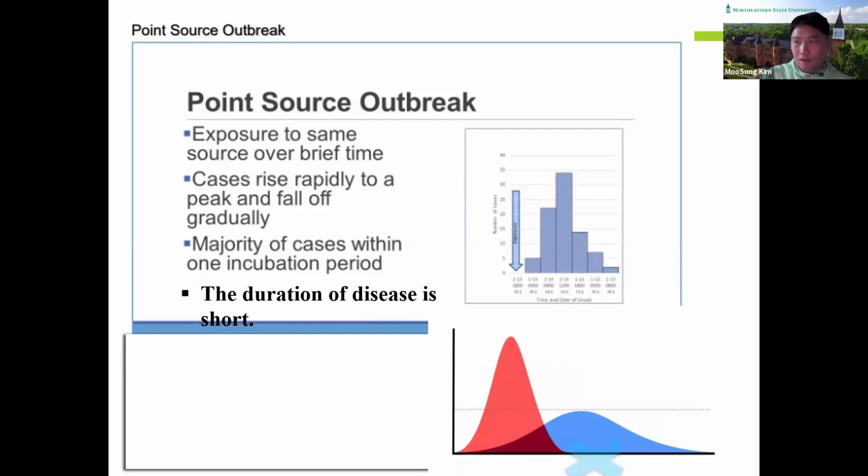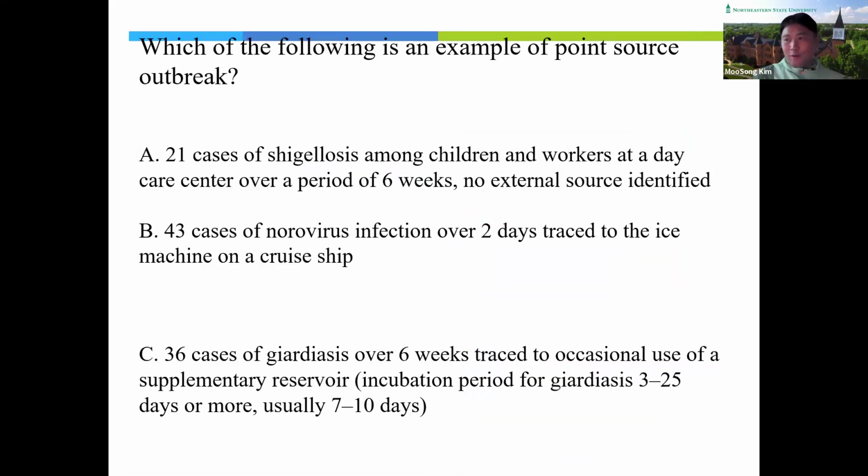And next is the other type of common source outbreak. Before we move on to this, let's take these questions. Which of the following is an example of point source outbreak? There are three examples. Please try to find which one is an example of the point source outbreak.